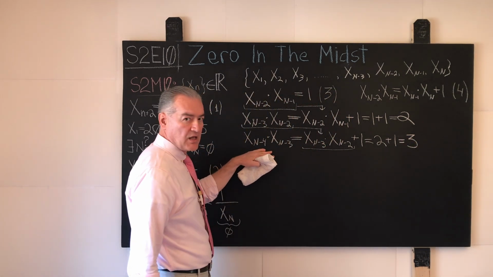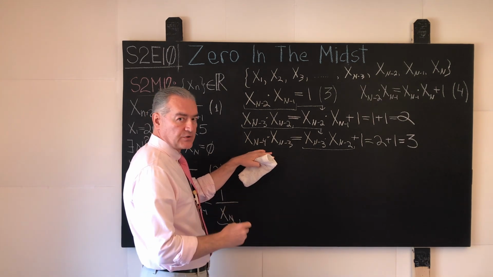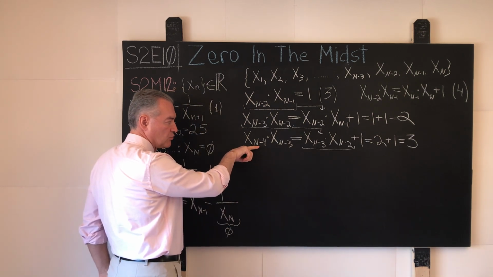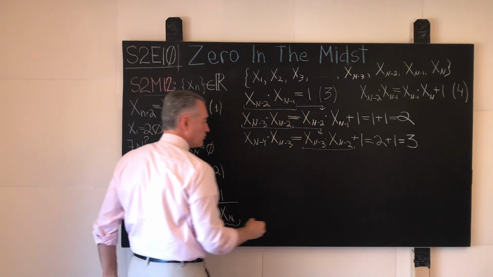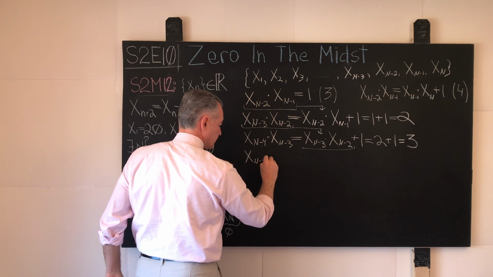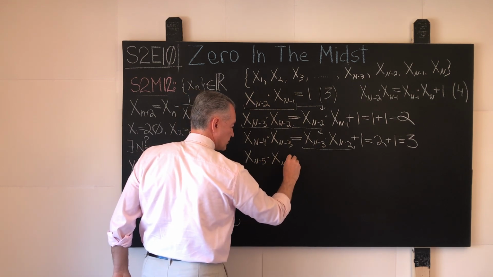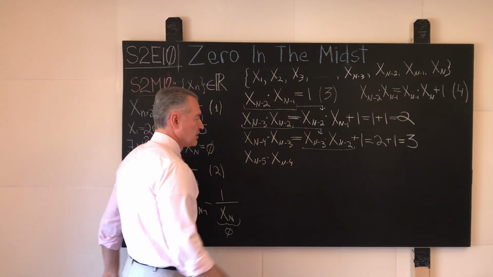We now take this relation over here and iterate it leftward once carefully by replacing the value of n with n minus 1 uniformly across the board. What do we have? We have x_{n-5} times x_{n-4}. We're basically subtracting 1 from each subindex.